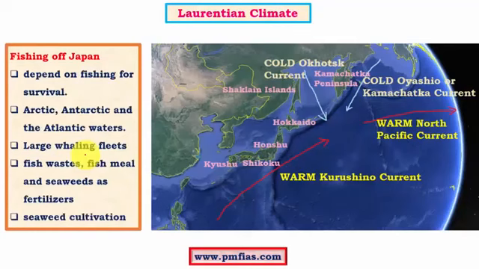So Japan, we know, is called the second Newfoundland because of the similar climatic conditions. Here also the fishing industry is very significant, and especially Japan is totally dependent on the fishing industry for its survival. And Japan is known for its whaling activities, which is nothing but the catching of whales. It reaches up to regions of the Arctic and Antarctic circles for its whaling activities, and it is hugely criticized for its killing of whales. Another important one is seaweed cultivation, which is also an important source of income as well as food for the Japanese people.